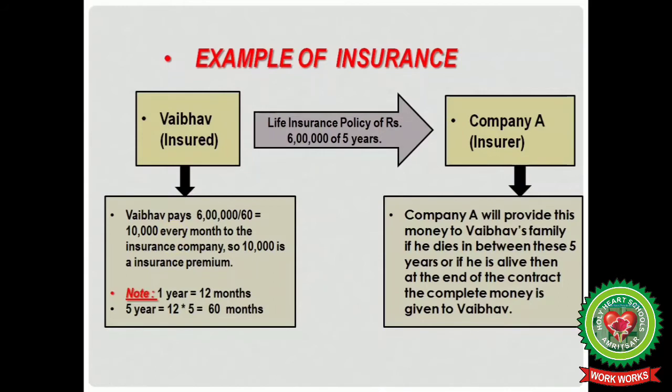This amount is called an insurance premium. In return, company A will provide this money to Weber's family if he dies in between these 5 years, or if he is alive, then at the end of the contract the complete money is given to Weber.